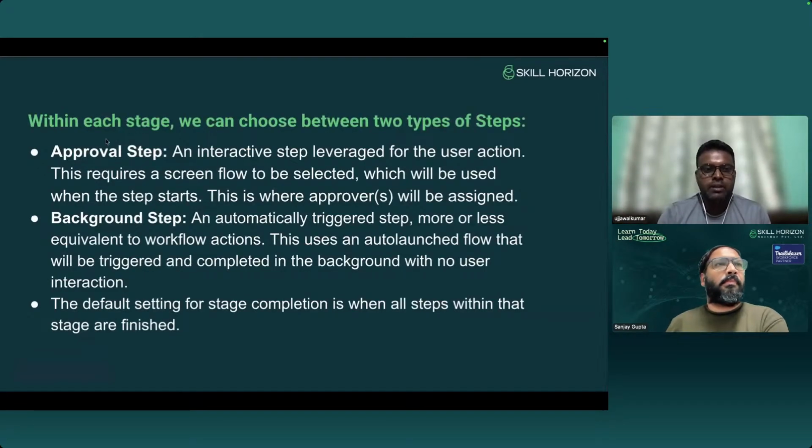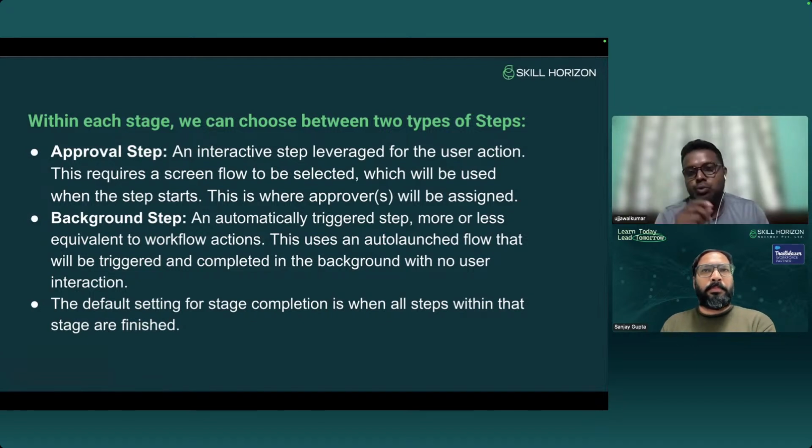If we talk about the step, there are two types. This might look more theoretical, but when we show you the actual demo, it will be more clear. For now, there are two types of step: one is called approval step and the second is called background step. An approval step is used, suppose, if we are submitting a record for approval and the finance team has to take action on it. For that we will use an approval step.